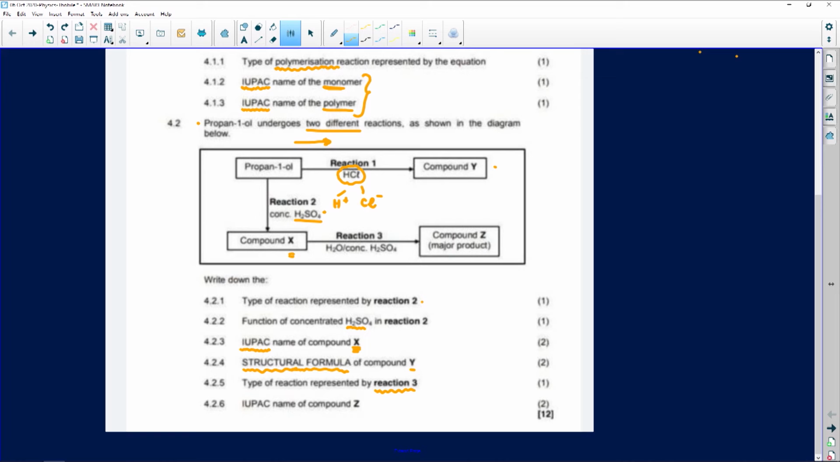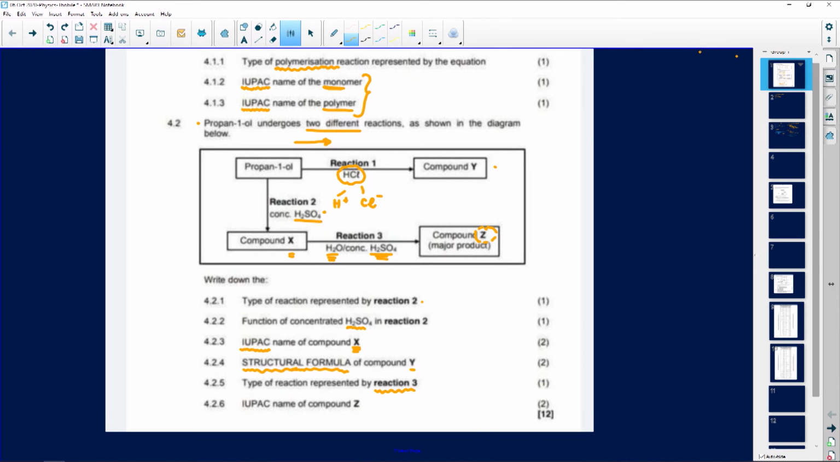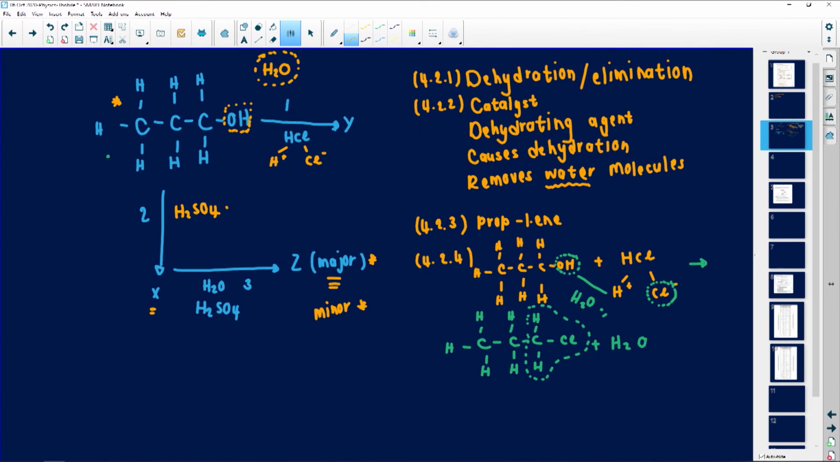Now with reaction number 3, I've got water, I've got concentrated H2SO4. So what is going to happen there? It means I need to break those double bonds and then I have to add something. This is reaction number C, which is forming compound number Z. Let's go back to my diagram here.